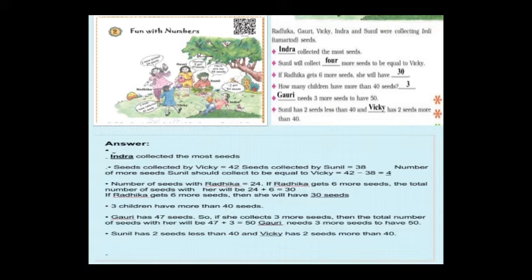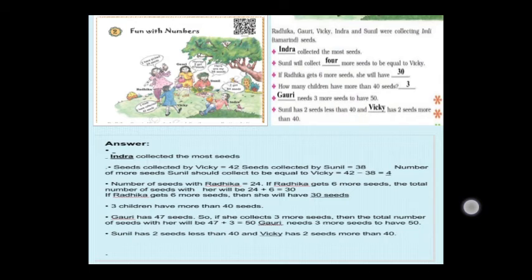Here the question is, dash needs 3 more seeds to have 50. Now what you have to think? You have to think who has collected 47 seeds. That is Gauri, right? Gauri collected 47 seeds. If you add 3 more seeds, then Gauri's collection will become 50, right? Like that you have to think, then you can answer easily. Gauri needs 3 more seeds to have 50.